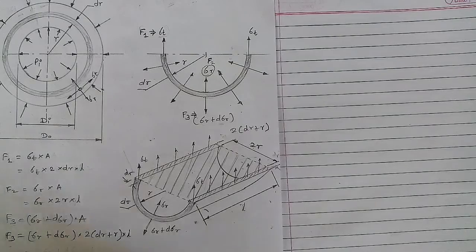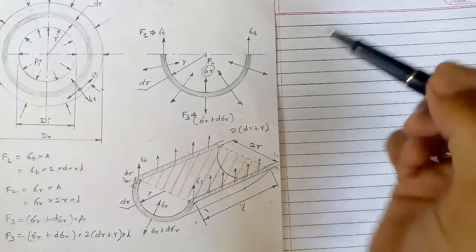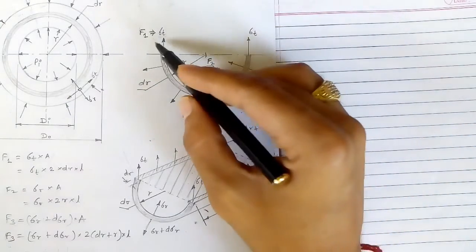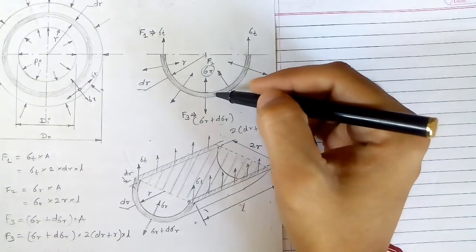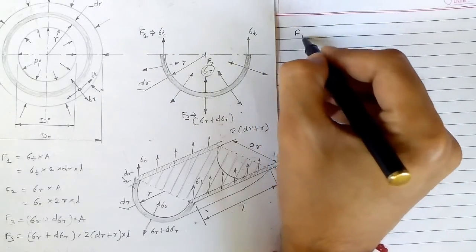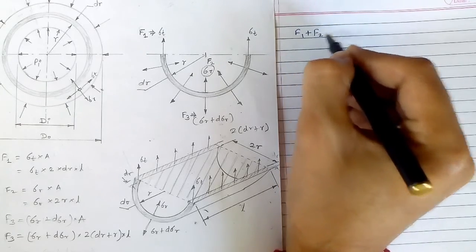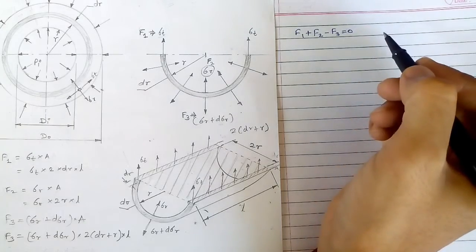Considering the equilibrium of forces on this ring element acting in the vertical direction, the forces acting upward are F1 and F2, and in the downward direction it is F3. So F1 plus F2 minus F3 equals 0.